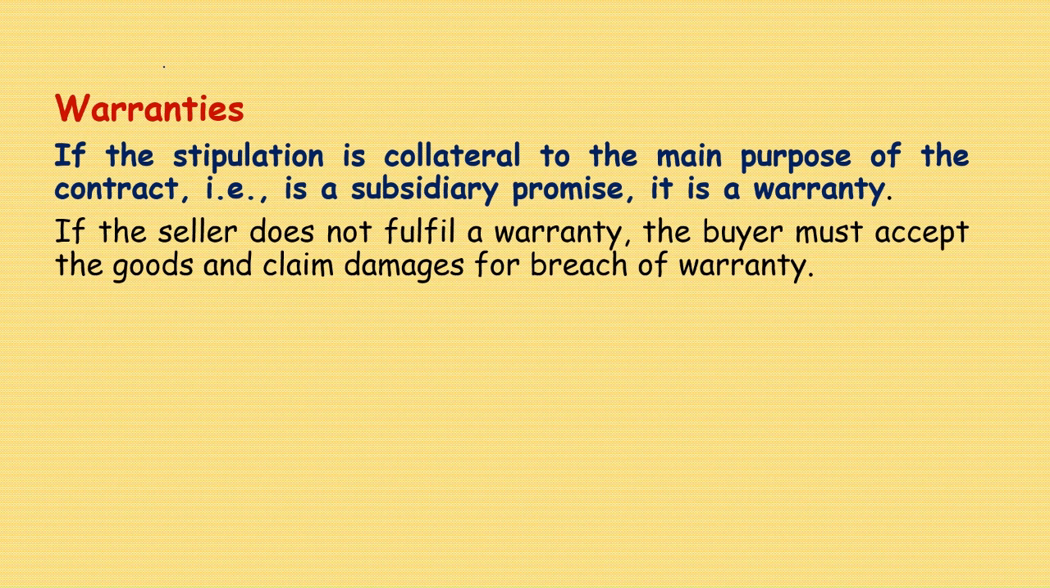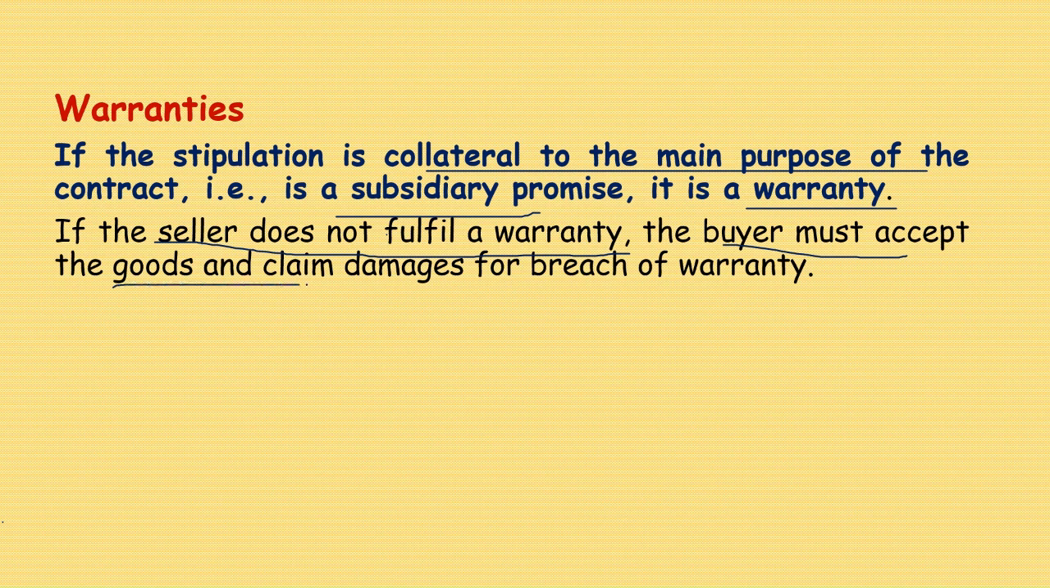Now warranties. As far as warranty is concerned, if the stipulation is collateral to the main purpose of the contract, is a subsidiary promise, it is a warranty. If the seller does not fulfill a warranty, the buyer must accept the goods and claim damages for breach of warranty.